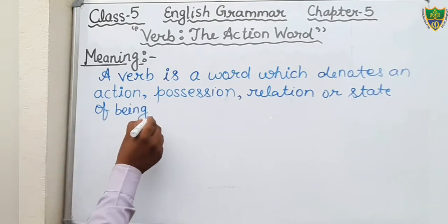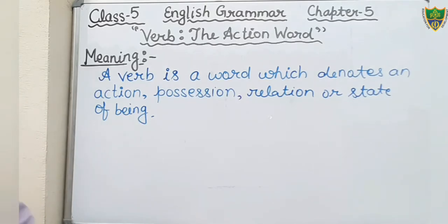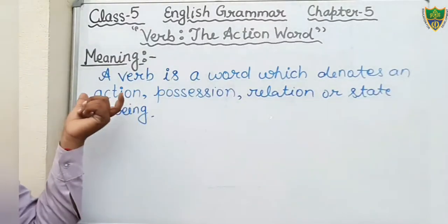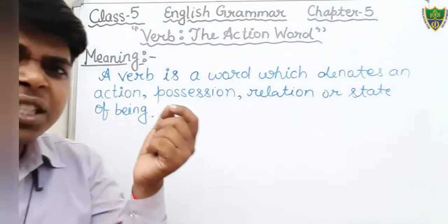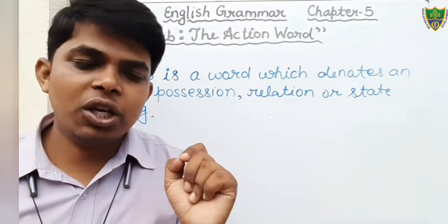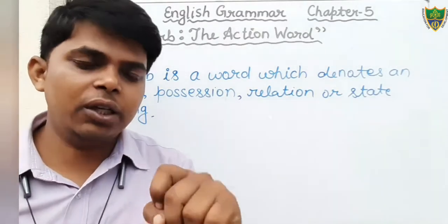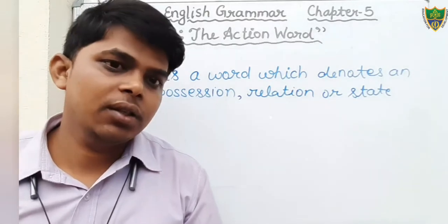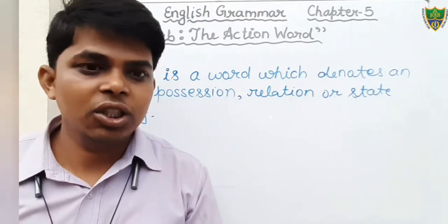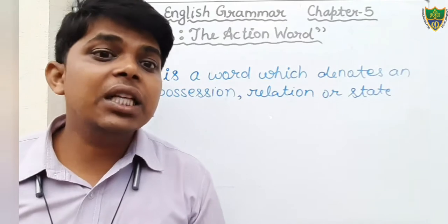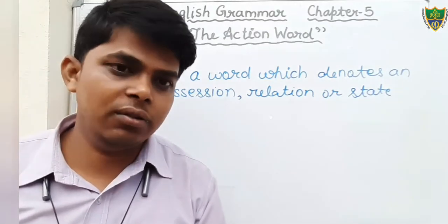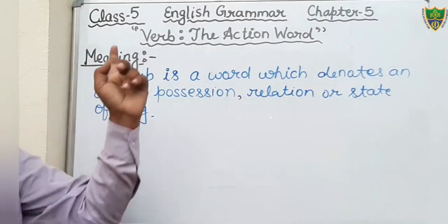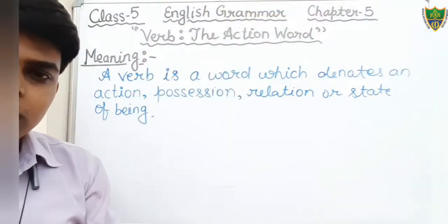Okay students, just see the definition, the meaning of verb. A verb is a word which denotes the action. Action means doing what? For example, play, write, run, swim, fly. These show the action. Therefore, that is known as verb, the action word.